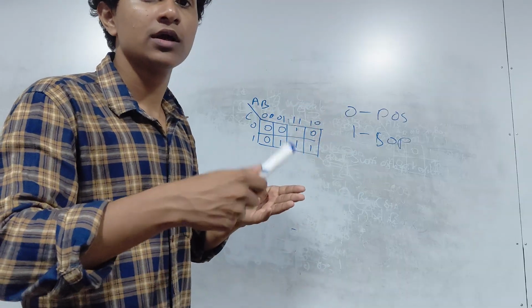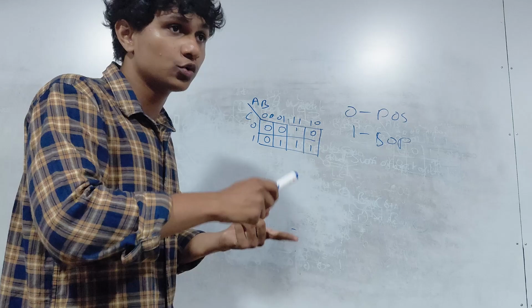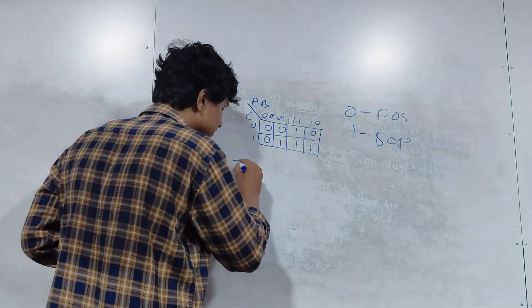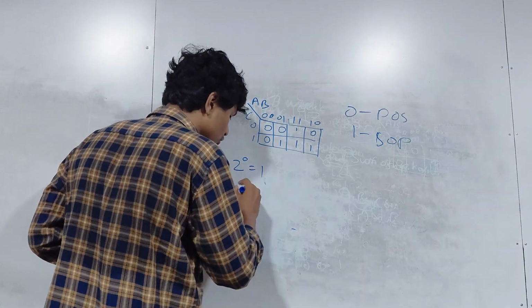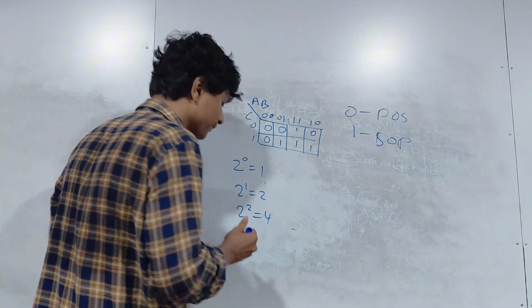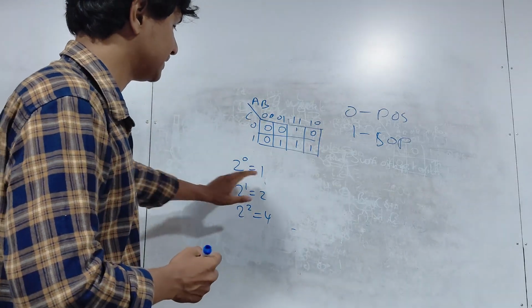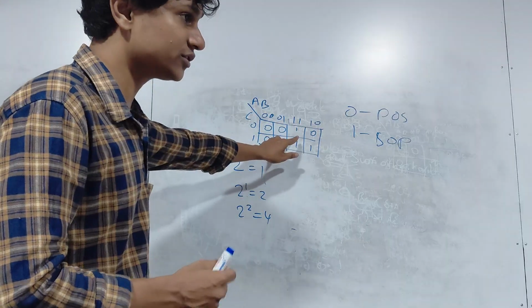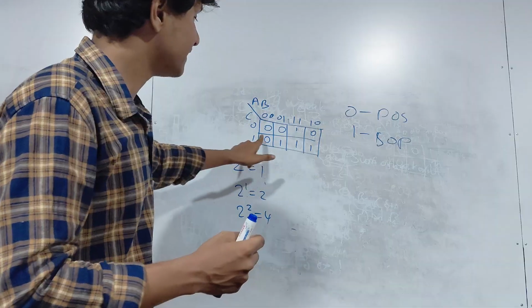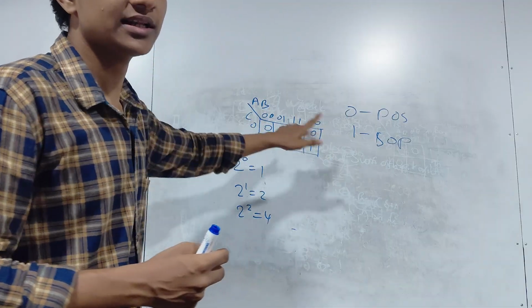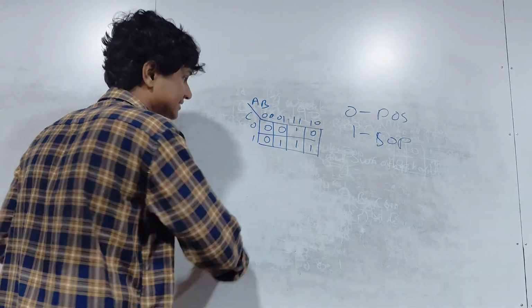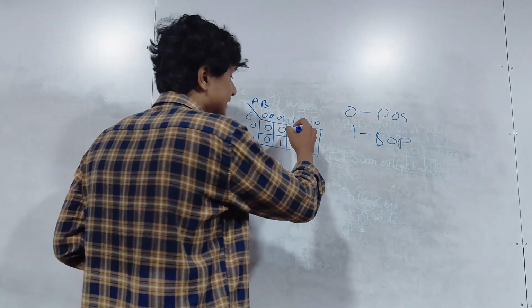It goes in powers of 2: 2 to the power 0 is 1, 2 to the power 1 is 2, 2 to the power 2 is 4. So it should be in this format, meaning I can either circle one individual one, or a pair, or if there are 4 ones in a line, then I can circle that as well. So the circling system is like this. I have to circle this.